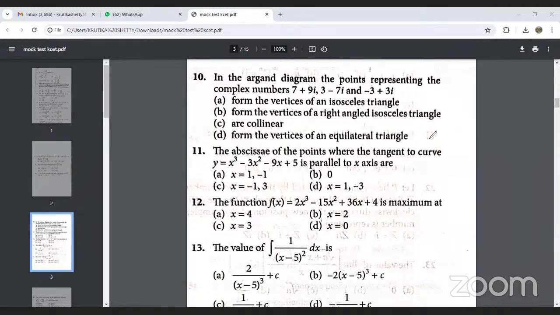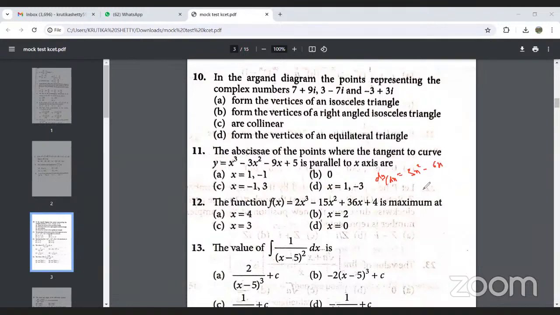So in this case, we have to calculate the abscissa where the tangent to the curve y is parallel to the x-axis. So here we need to take the derivative, dy by dx. The derivative of the curve will be equal to 3x square minus 6x.